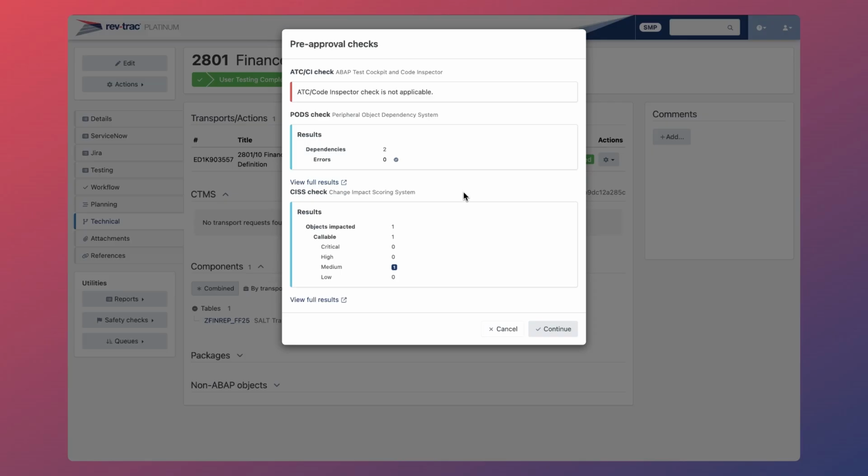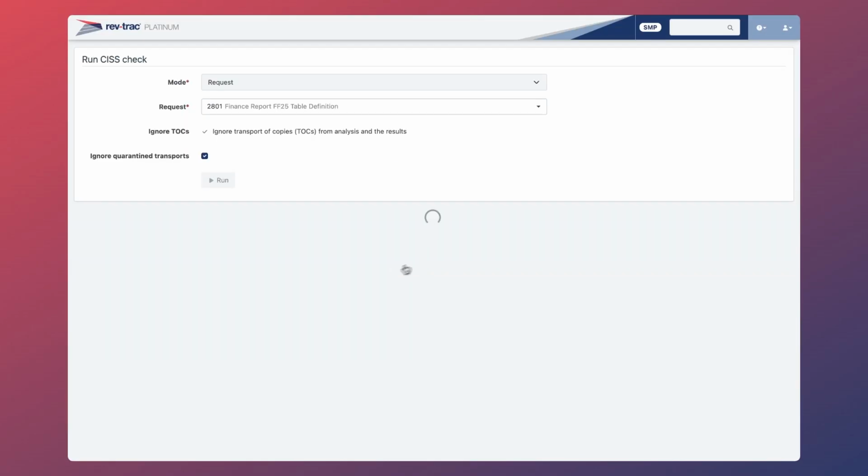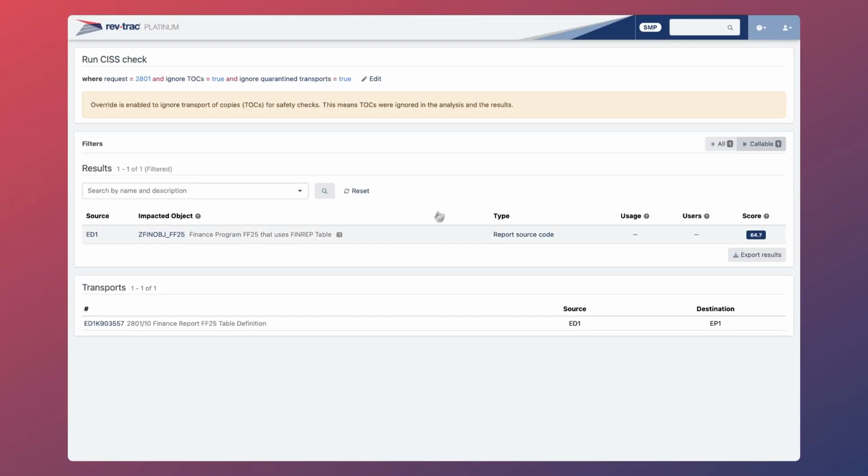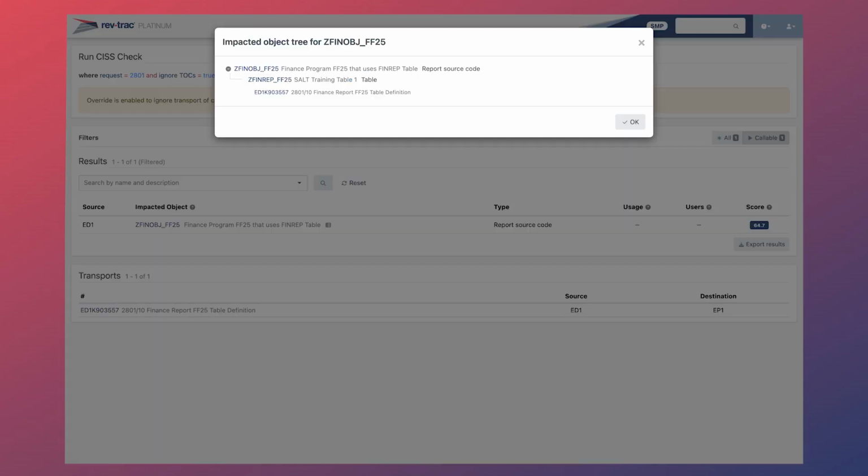Before we go any further, let's take a moment to investigate the KISS check. KISS goes beyond simple transport validation. It evaluates the potential impact of changes on critical SAP objects, helping teams prioritize testing and reduce the risk of post-deployment disruptions. We can see that this change impacts one callable object with a medium level score. Clicking in to view the results, we can see that this change will impact our finance program at a score of 64.7.